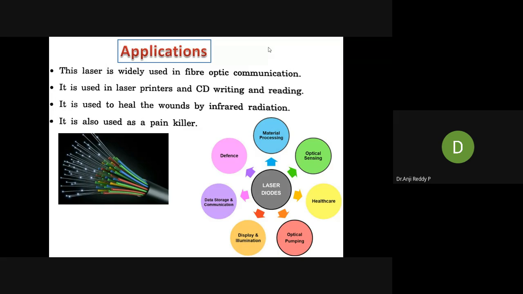I have sent one table for the LED experiment. In today's lab, we have to do the LED experiment. For that, I have sent one table in PDF form, and about that table, I will explain in today's lab.